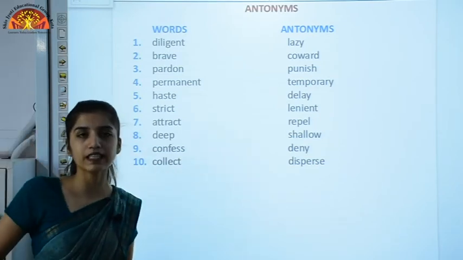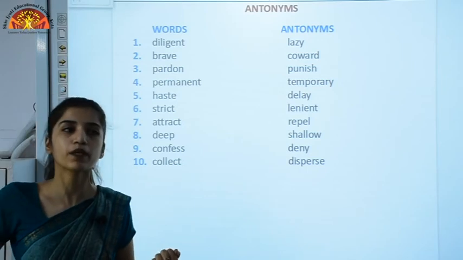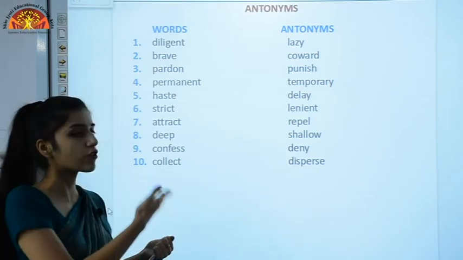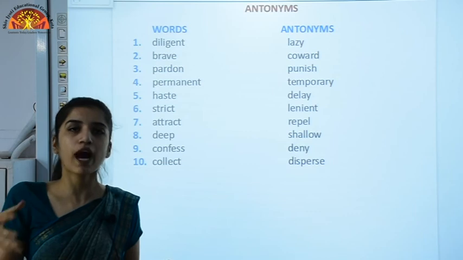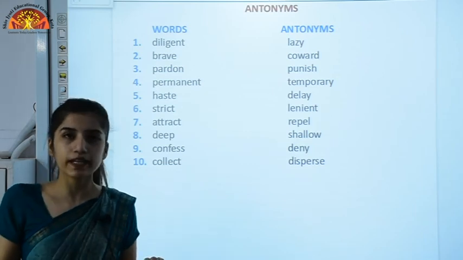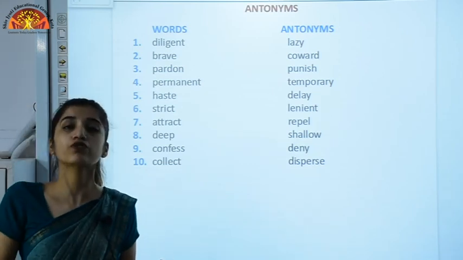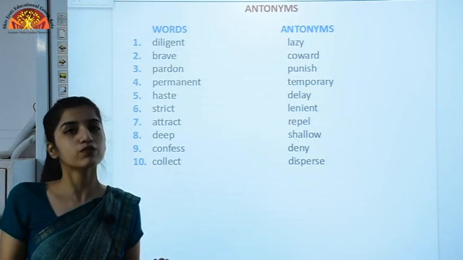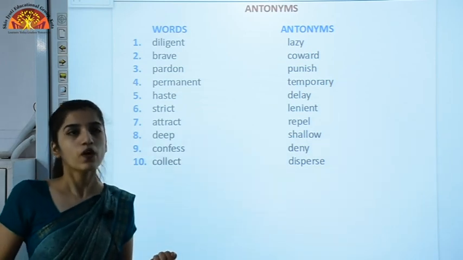Okay. So these are some of the antonyms. Please study them nicely. Please revise the chapters. That was chapter number 14, 17 and this antonyms. Please do the bookwork if you haven't done, and please refer to the PDF which has been sent to you, and please watch the previous videos also which were sent to you with the bookwork, right?